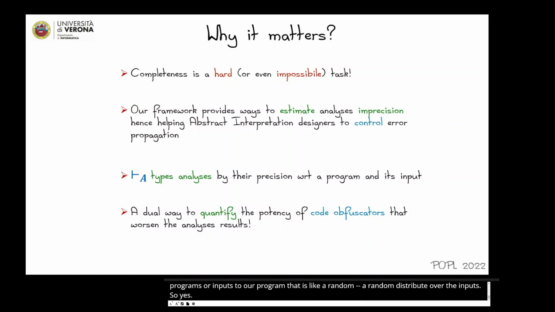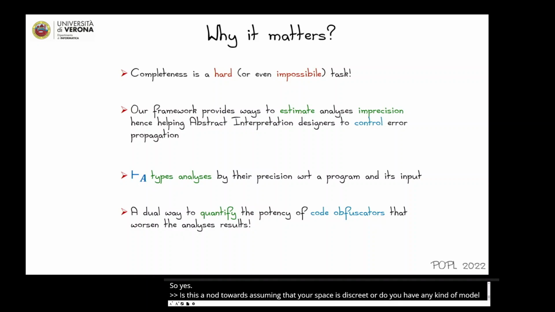I noticed in your definition of quasi-metrics, you use the rational numbers as opposed to reals. Is this a nod towards assuming that your state space is discrete, or do you have any kind of model for a continuous abstract state space? Well, actually, we consider rational numbers because we are considering abstract domains as a set of recursive sets.